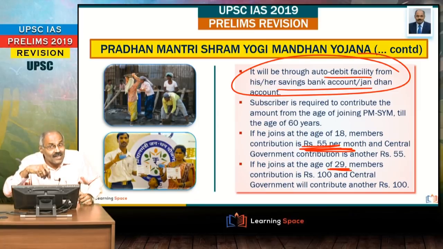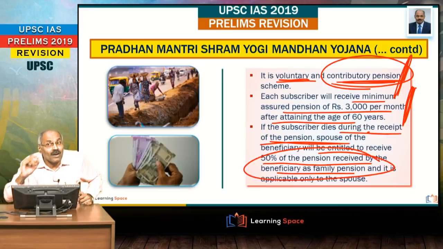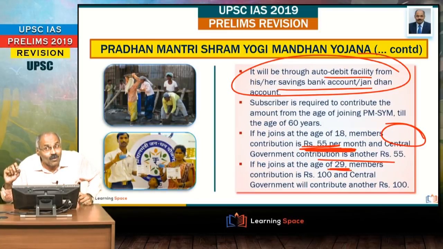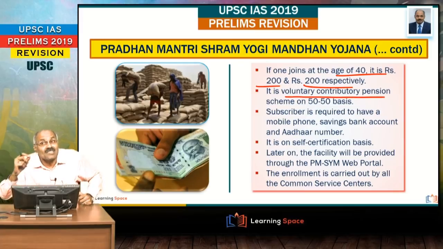And here, when they are subscribing with 55 rupees per month, central government will contribute another 55. So therefore, please don't forget, this is a contributory pension scheme, voluntary contributory pension, 50% contributed by the central government. Very, very important. And if somebody is joining at the age of 40, it is 200 by the person and 200 by the center, and it is voluntary contributory pension scheme on 50-50 basis.